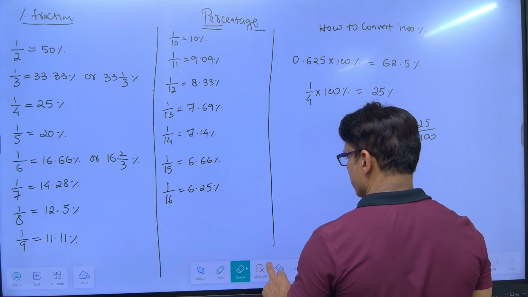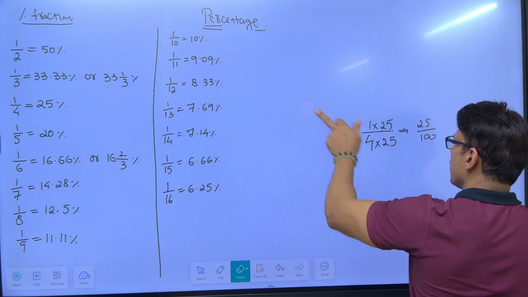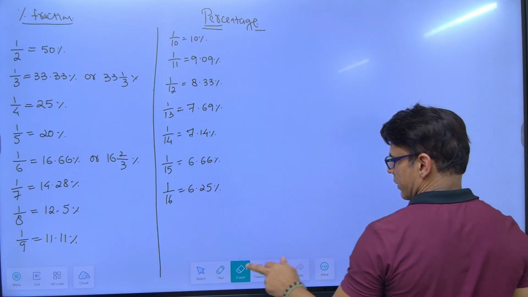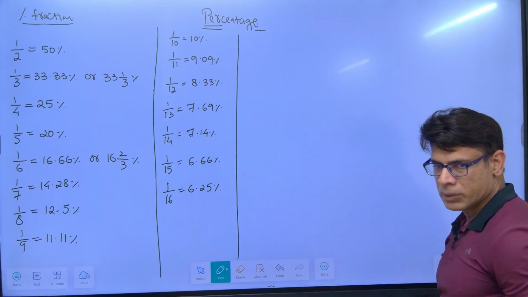And so on. You can remember this if you want to. If not, then in exam you have to derive it. Better you remember it. You can also remember their equi-multiples.